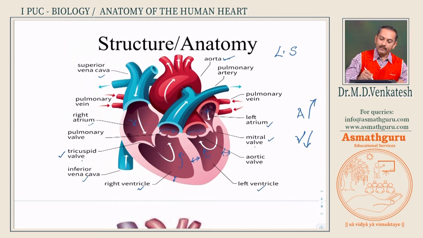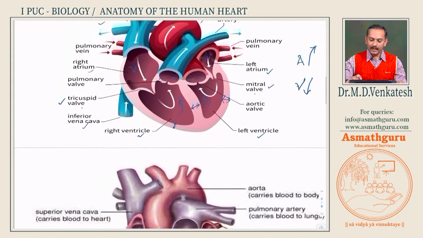Another thing, where blood comes in from the superior and inferior vena cava or from the pulmonary veins, these are called sphincters, muscular sphincters, which open when the muscle contracts. This is the gross anatomy. Now, we will go to a little bit of finer anatomy.